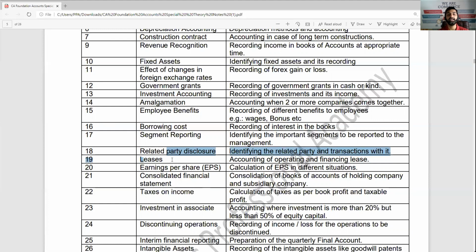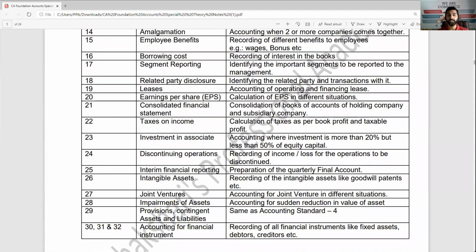Leases, when we take an asset on rental basis for long run, it is financial lease, short term, it is operating lease. How to deal with that? AS19. AS20 earning per share, how to calculate the earning per share for our shareholder is shown in different situations, and how different situation affects EPS shown by AS20.